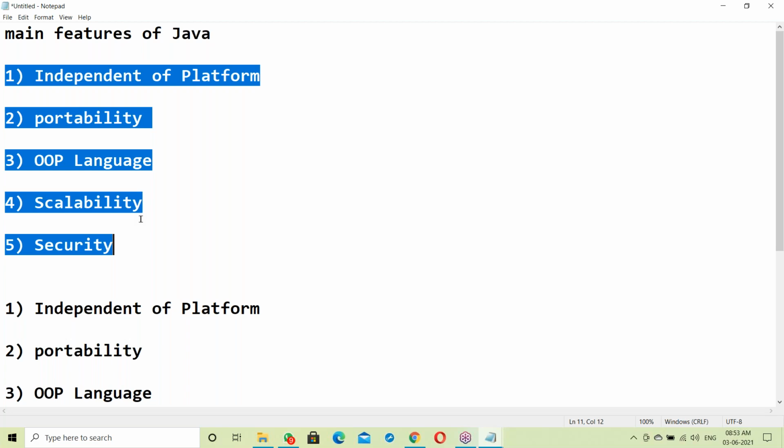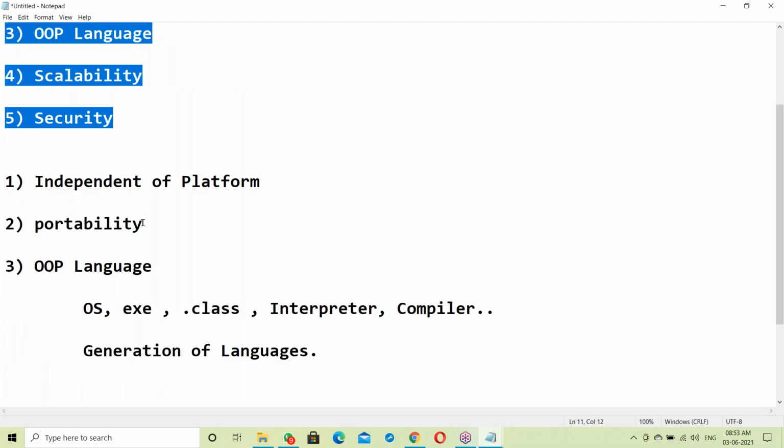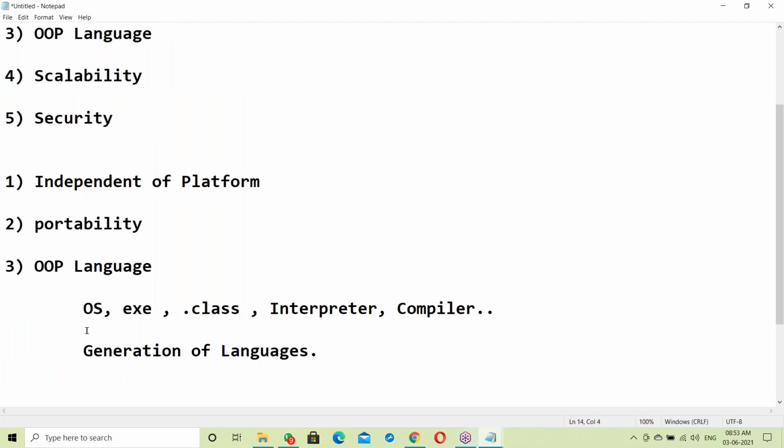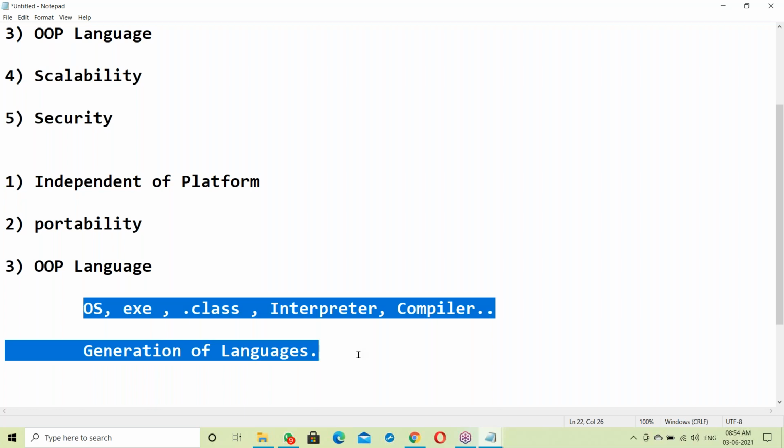Not definitions. Internally, how it is working, the internals, including JVM internals. Suppose how the OS internally works, how an exe file internally works, how a dot class file internally works, the interpreter, the compiler, including those internals we will be discussing. My class is not just basics, I'll go in depth.